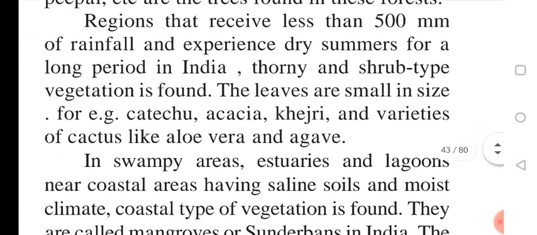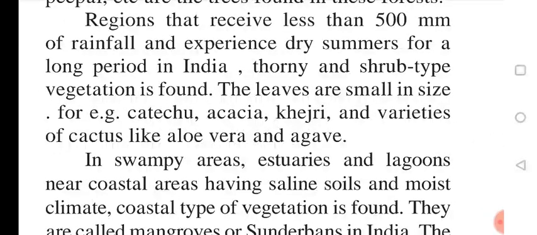Next is the region that receives less than 500 millimeter of rainfall and experiences dry summer for a long period of time in India. In such areas we find thorny and scrub type vegetation. The leaves are very small in size.